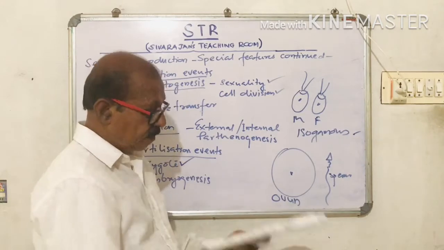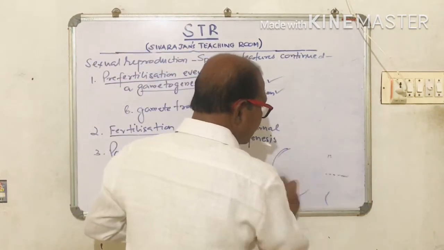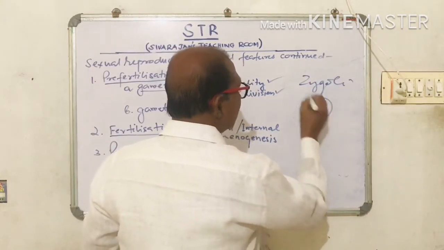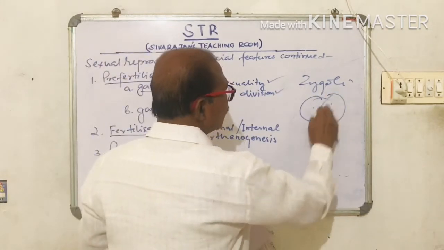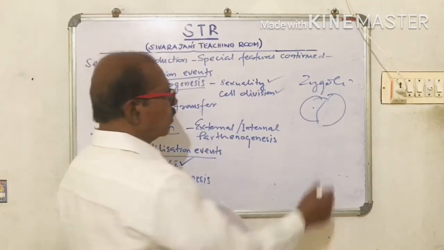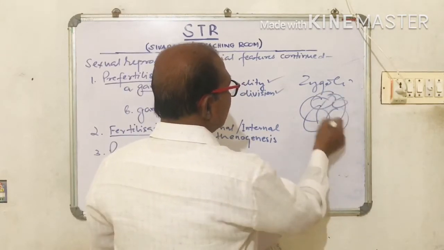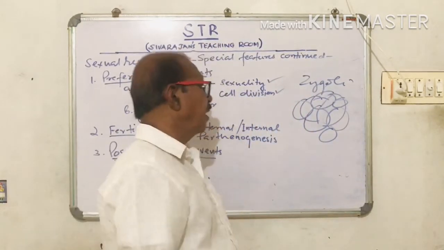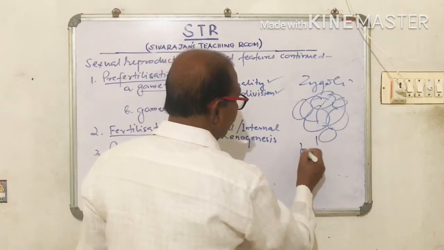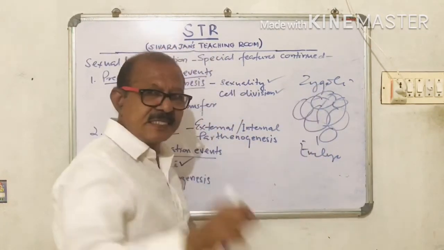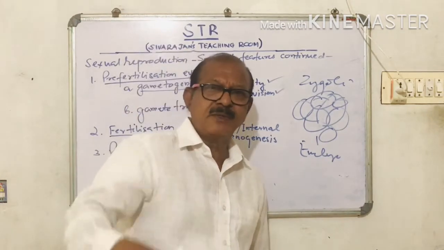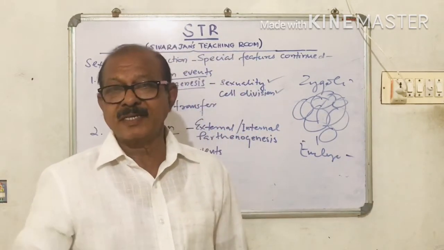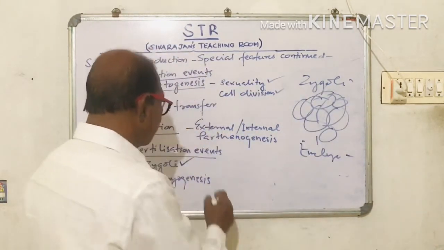The zygote undergoes repeated mitotic division. The zygote is a single cell. It divides into two and becomes two cells. Then both the cells divide and become four cells. So it becomes a cluster of cells. 2 cells, 4 cells, 8, 16, 32, 64, it goes on like that and becomes a cluster of cells and becomes an embryo. So this zygote, which is a single cell, undergoes repeated mitotic division and develops into an embryo, and it finally grows into the next offspring. That developmental process is called embryogenesis.